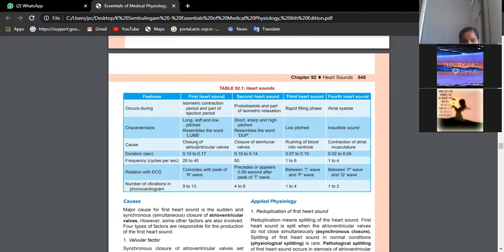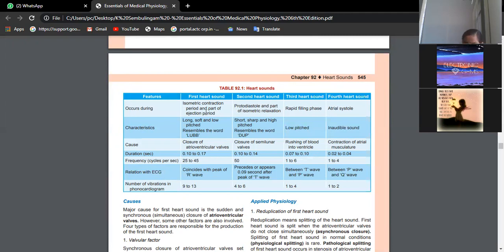So closure of AV valves causes the production of the first heart sound. Isometric contraction period means the AV valves are closed and the semilunar valves are also closed, and the chambers are full of blood and in contraction. That period is the isometric contraction period.